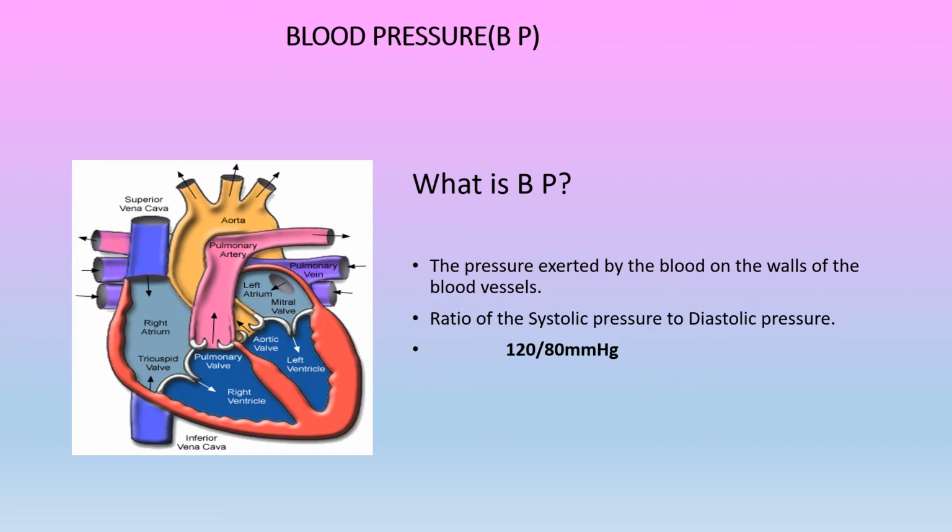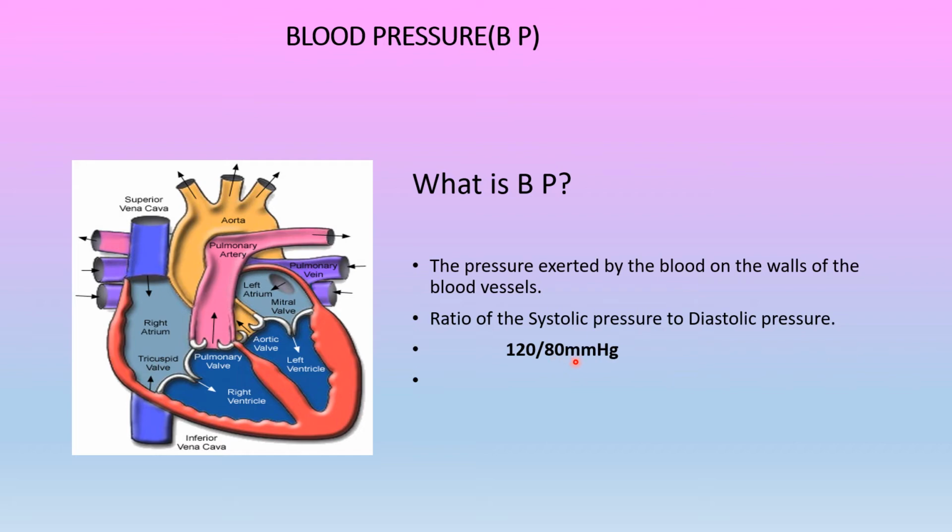Many of you would have heard that some elderly person in your family has problems of high BP, and they say my blood pressure is 130 by 70 or 160 by 100, like that. So what do we mean by blood pressure? Blood pressure is nothing but the ratio of systolic pressure to diastolic pressure, and a normal healthy person should have 120 by 80 mmHg.